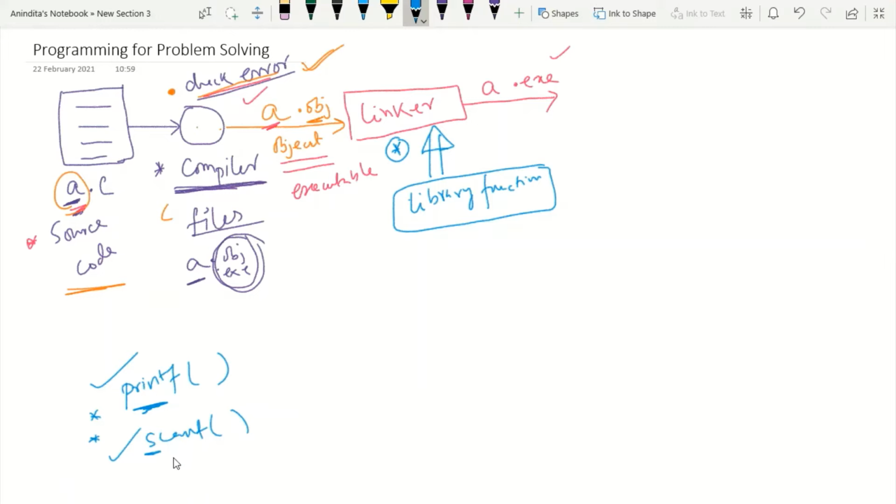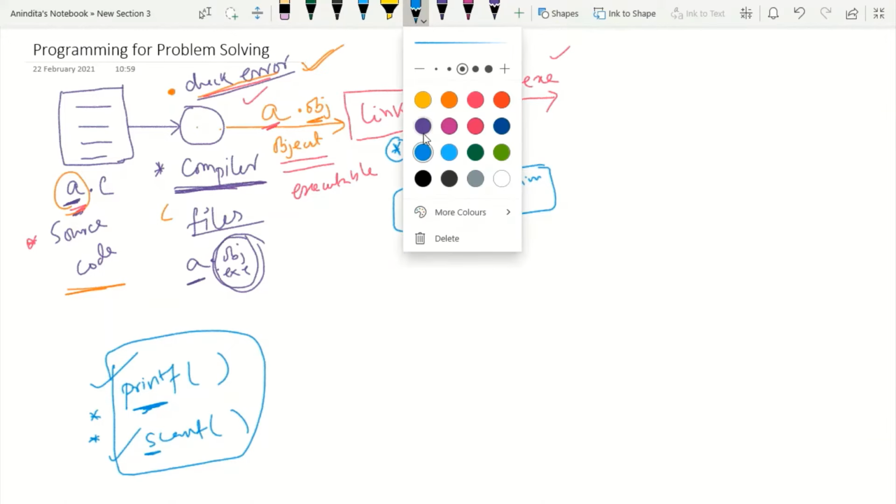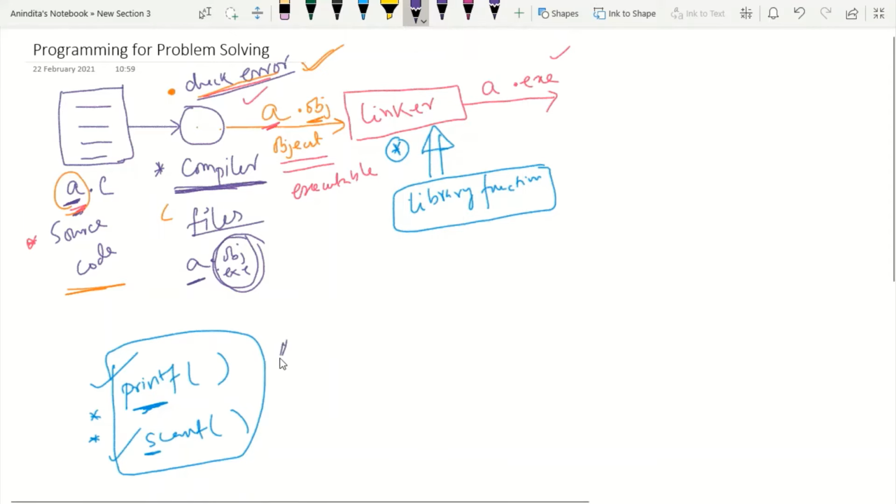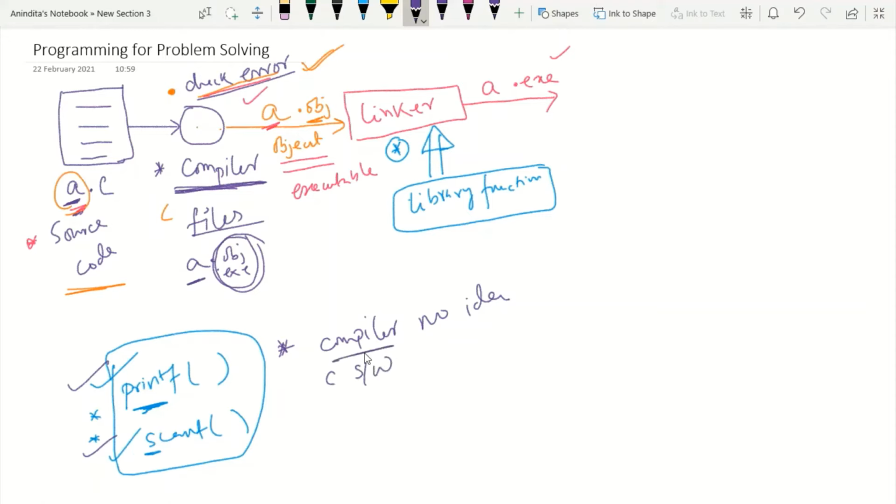But what is the problem here? Please try to understand. My point is that functions like printf and scanf are already defined. But the most important thing to understand is where they are defined. The C compiler has no idea about these functions because they are a part of the C software, not a part of the C compiler.